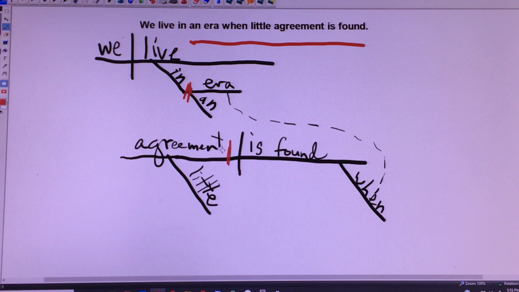If we broke off the diagram there, what we'd have in our hand is little agreement. So there is another noun phrase inside this larger noun phrase. And those are the noun phrases. There's one prepositional phrase, of course, in an era when little agreement is found. So we see that inside that prepositional phrase, we have two nominal phrases, an era when little agreement is found and little agreement. So those are the phrases in the sentence.